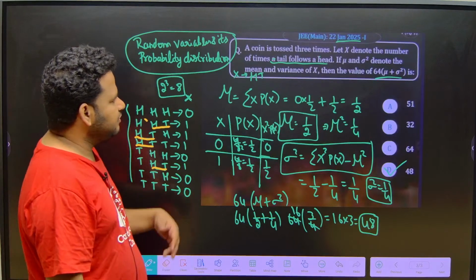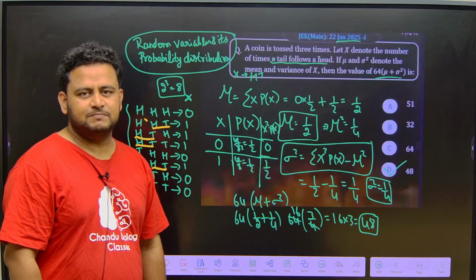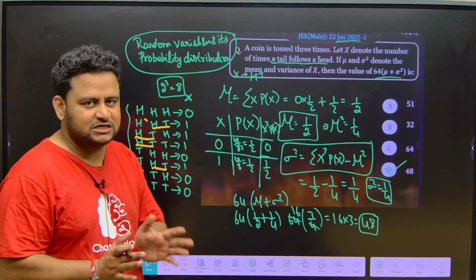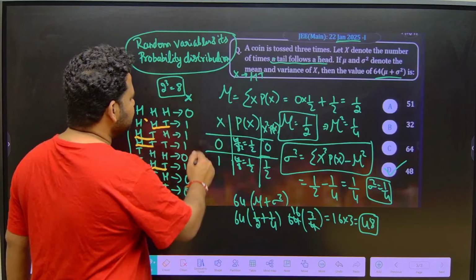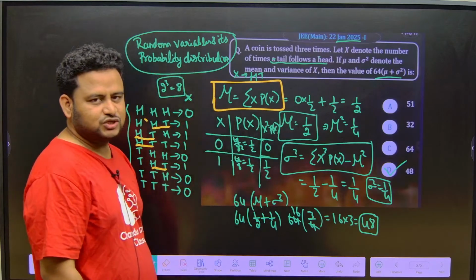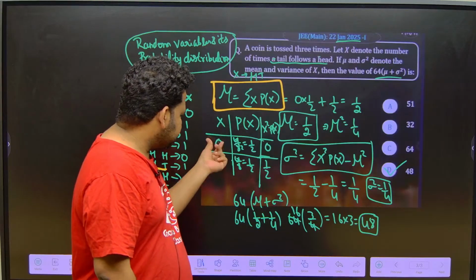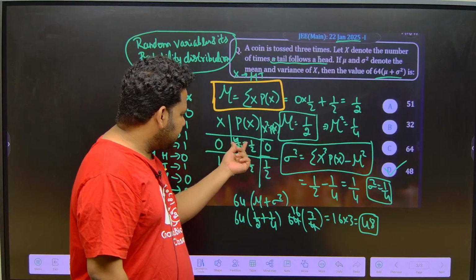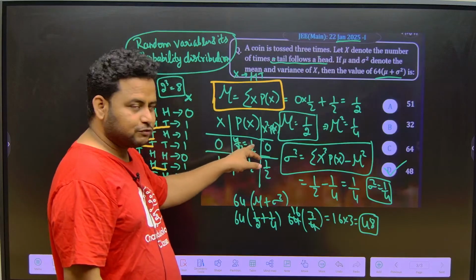Now we have to find mean and variance, because they are asking 64 times mu plus sigma square, that is 64 times mean plus variance. To find mu, what is the formula that we have? Mu is equal to summation of x into px. If I write the table, 0 how many times are we getting? 4 out of 8 times, that is equal to 1 by 2.